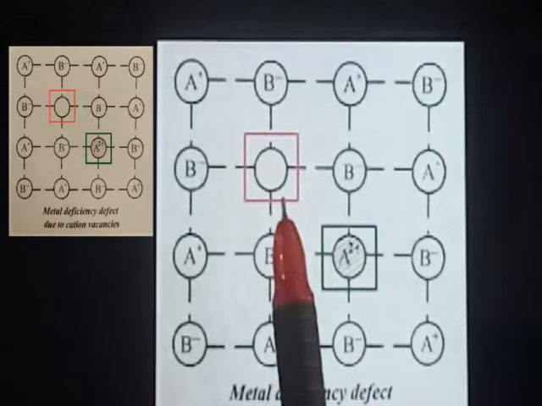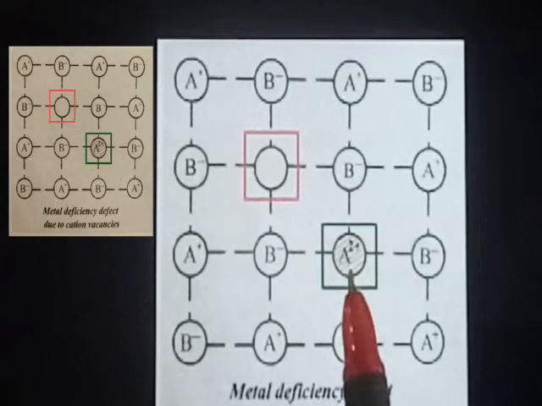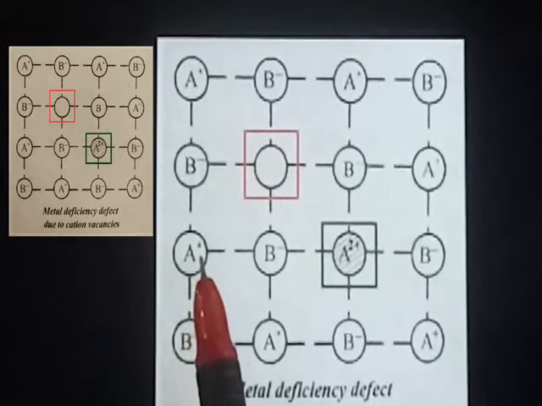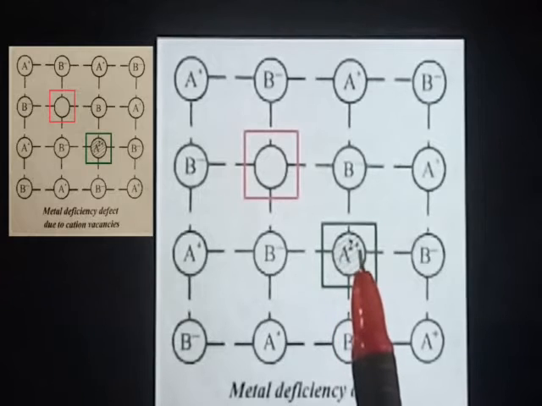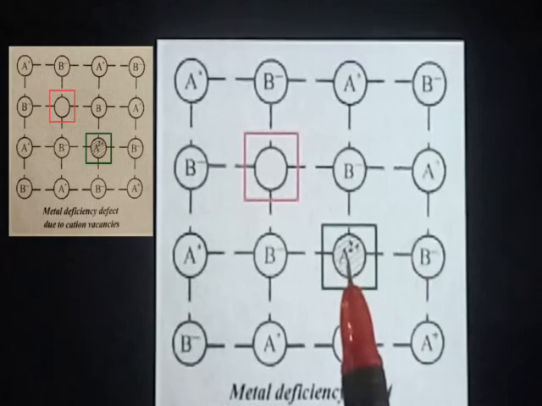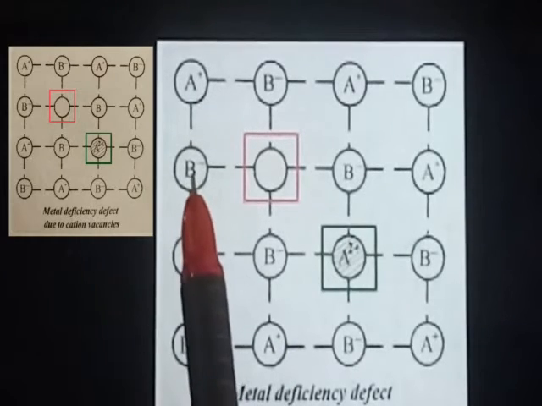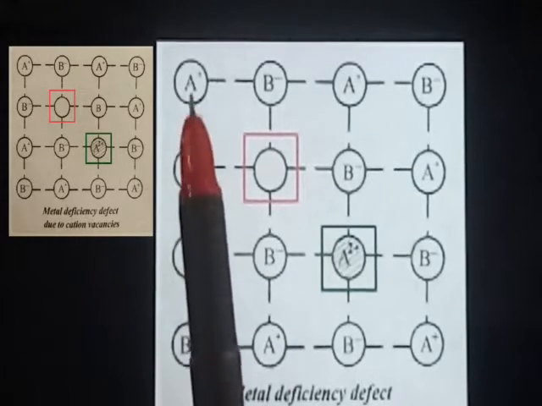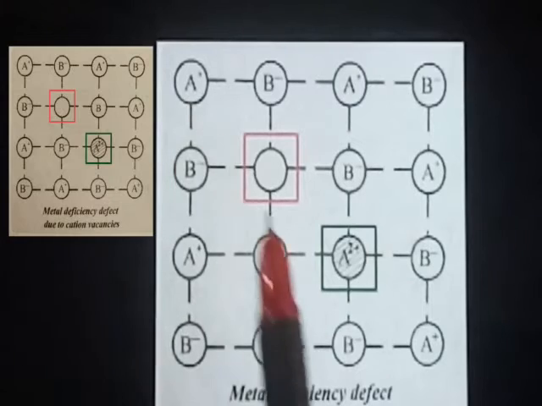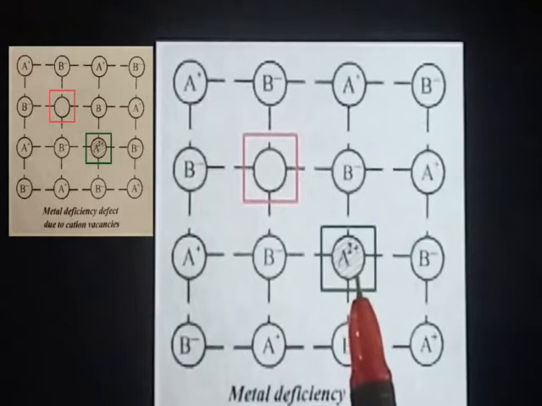How does it do that? The adjacent metal ion will attract one more metal ion. Here the oxidation state is A plus and here it became A2 plus. So an adjacent metal ion will attract one more metal ion and form A2 plus. Here the oxidation state is 1, here is B minus and here is A plus. In this case this forms an additional A2 plus charge.